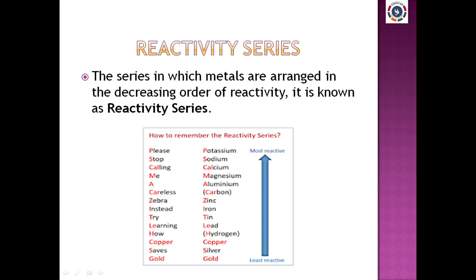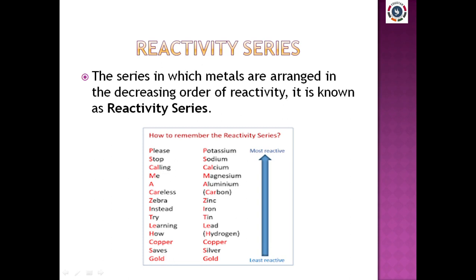And the next important topic in this lesson is the reactivity series. That is, the metals arranged in the decreasing order of reactivity is known as the reactivity series. At the topmost is the most reactive element, and at the bottom is the least reactive element. Platinum, gold, silver are the least reactive elements, whereas potassium, sodium, magnesium, calcium, aluminium are most reactive elements. When they are arranged in order of their decreasing reactivity, the series is called the reactivity series.